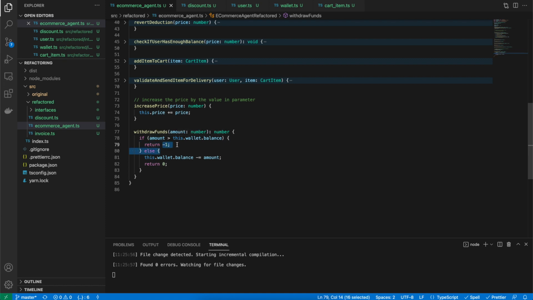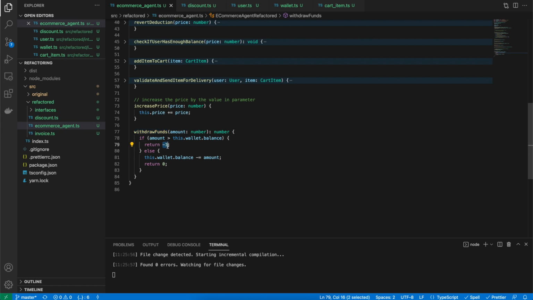All right, that's an error. You're not allowed to withdraw an amount more than what you hold, and if it is smaller than the balance, then just deduct it and return 0. That means a success.